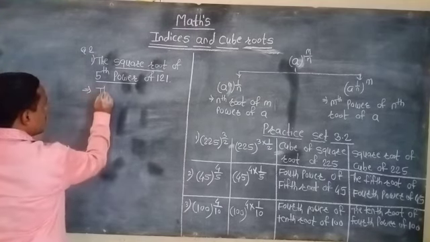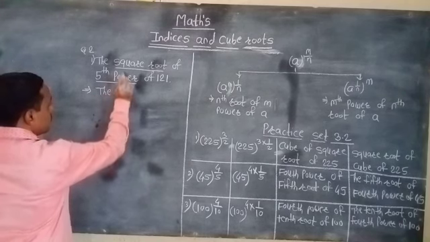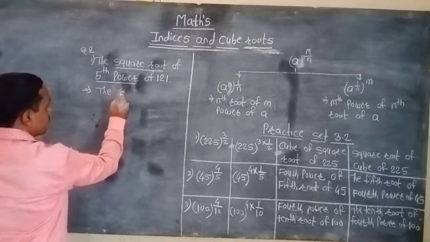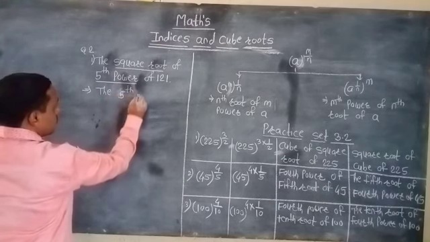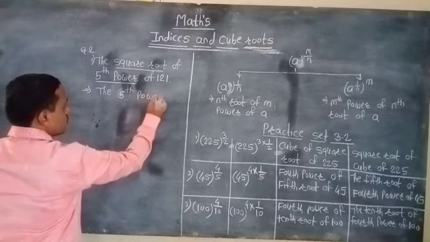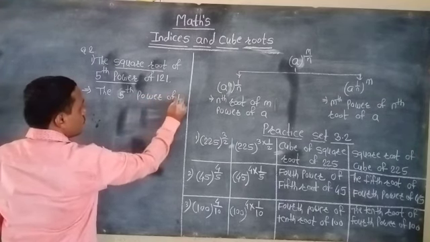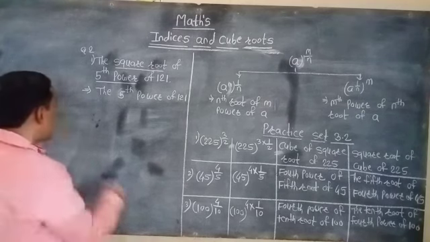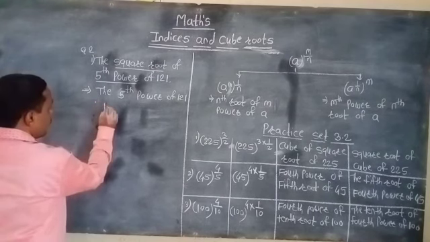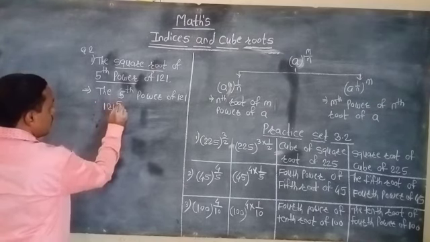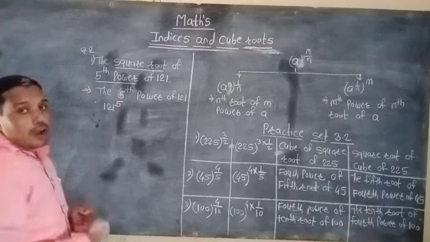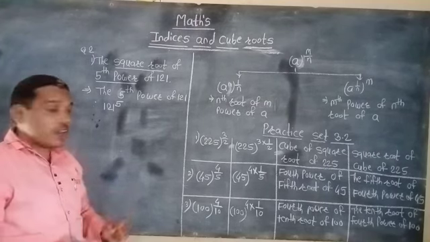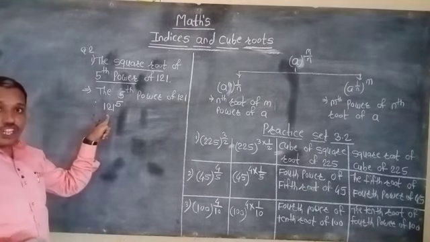So in the answer, the fifth power of 121. So how can we express it? 121 in its fifth power. So we can express that statement in this way.